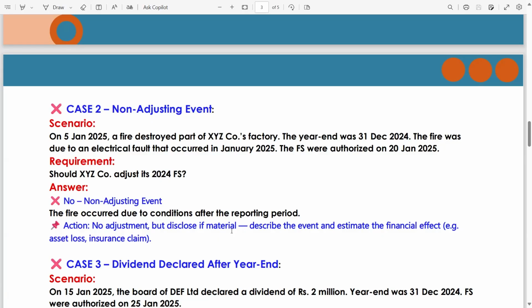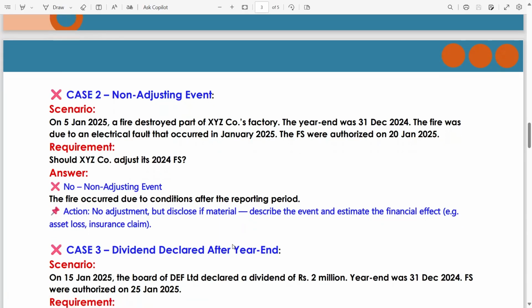If there is no specific amount or no breakup, then you have to use the if condition. It means disclose if material, otherwise no. Describe the event and estimate the financial effect. Example: asset loss, insurance claim.